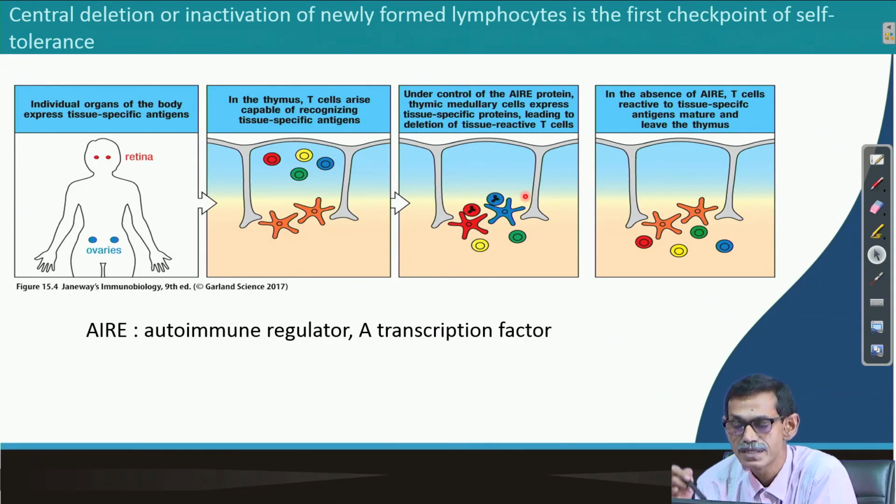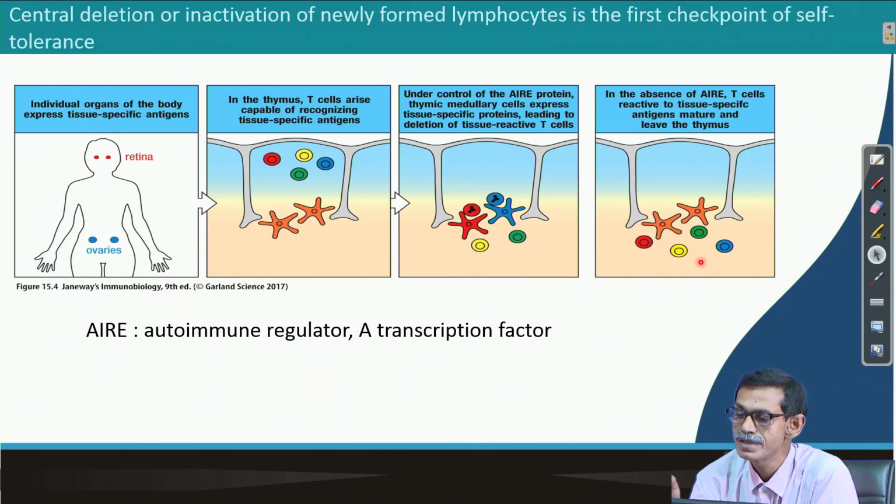So during the time of negative selection, the cells are exposed to all our own proteins. Whichever interact strongly, they die. But if the interaction is mild or moderate, they ignore it. Otherwise, as I told you in the beginning, if they eliminate everything, then our immune system will also be very weak. So strong binding will die, and only those not interacting strongly survive and come into the periphery. Then peripheral tolerance will come.